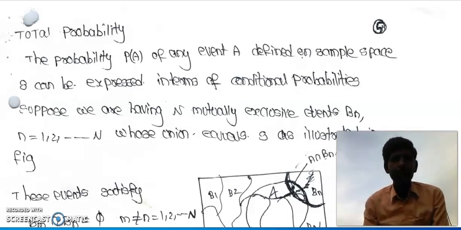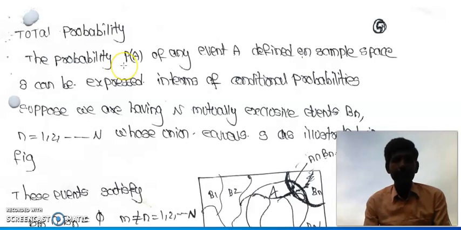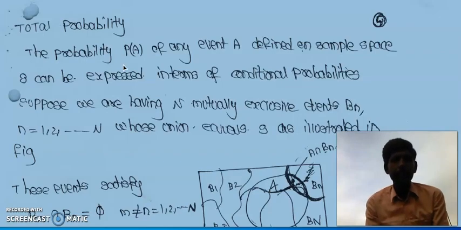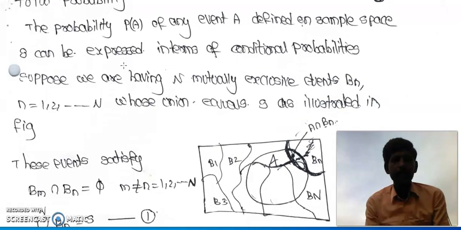Dear students, today we would like to discuss the total probability. The probability of any event defined on sample space S can be expressed in terms of conditional probabilities. Now let us consider a sample space having N mutually exclusive events Bn, where n equals 1, 2, 3 and so on to capital N, as shown in figure.